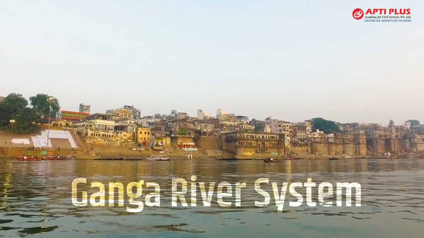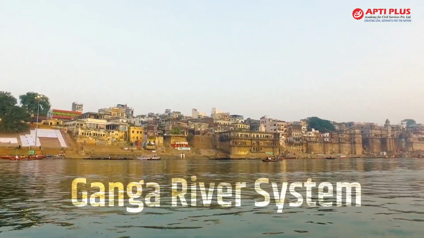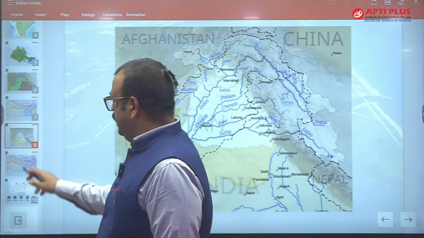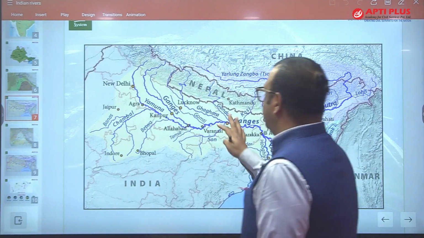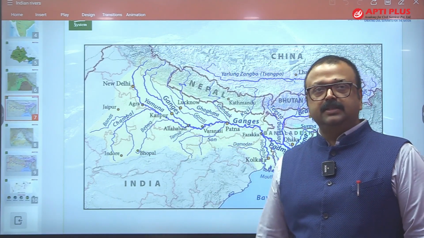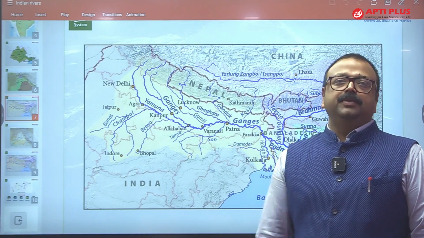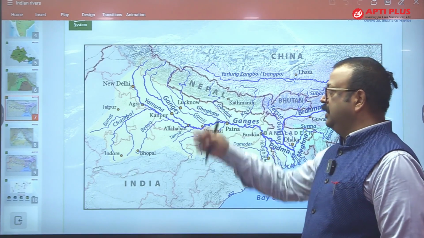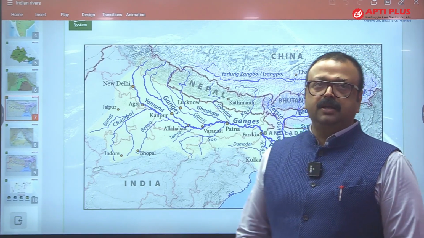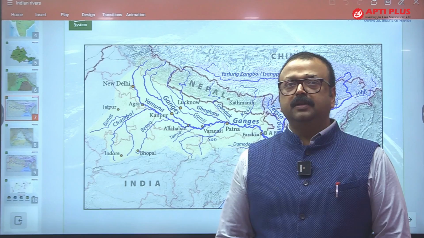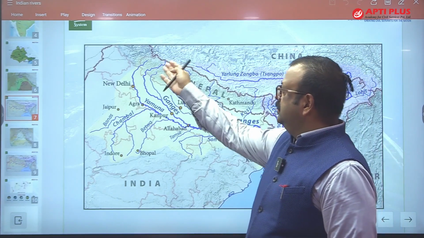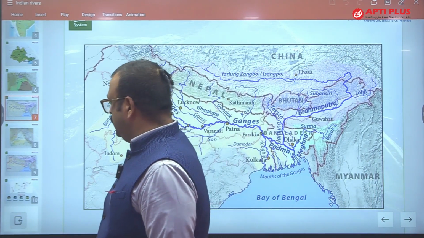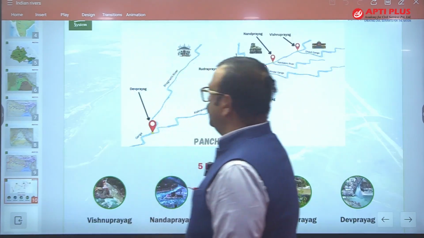Next one is the Ganga River system. Let's come to the Ganga River system. And this Ganga River system is what? The largest river basin in India, and this is what the map is showing, the Ganga River system. Largest river basin of India, lifeline of India, and lifeline of this North Indian plain, the upper Ganga plain, middle Ganga plain and lower Ganga plain. Where it originates in the Himalaya, and it's not a simple stream, there are many streams which make it Ganga.